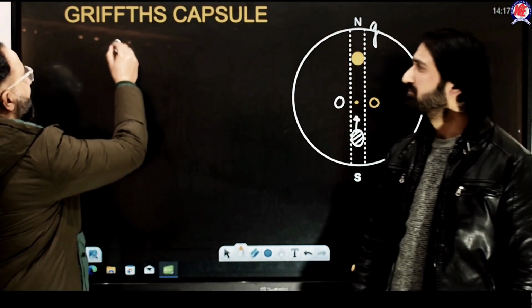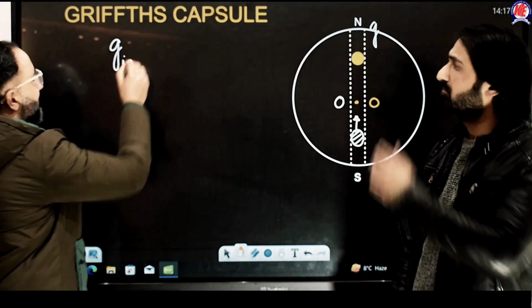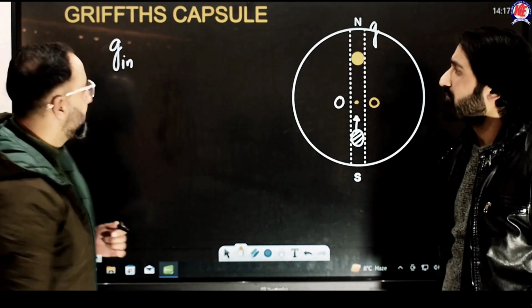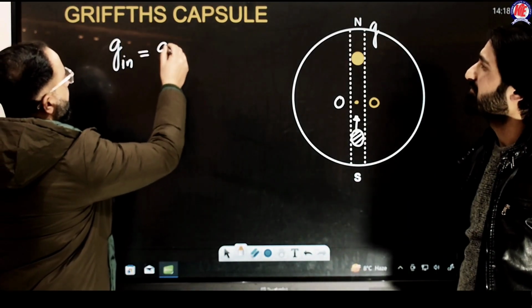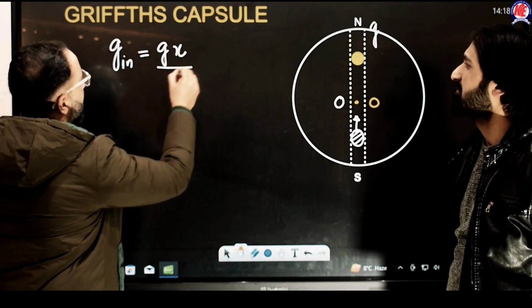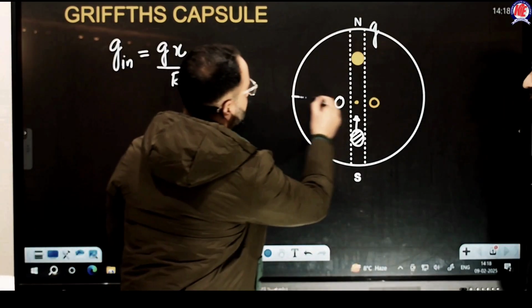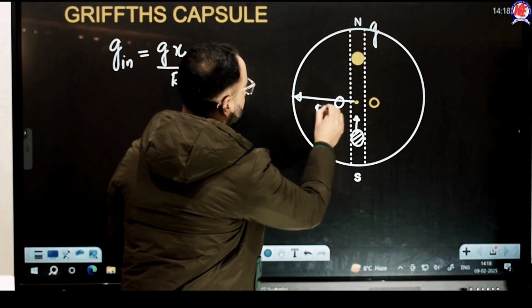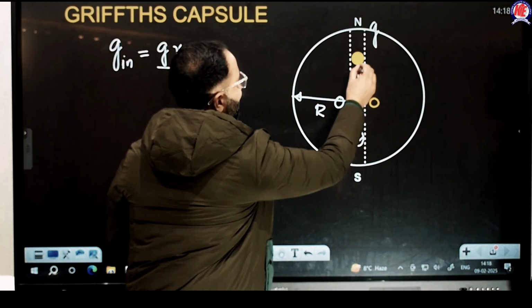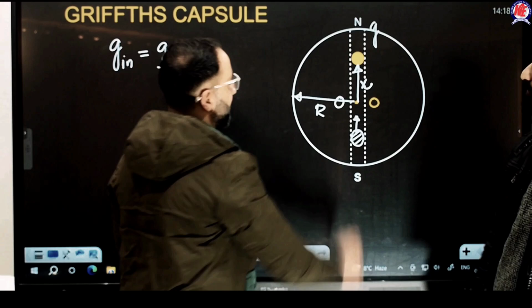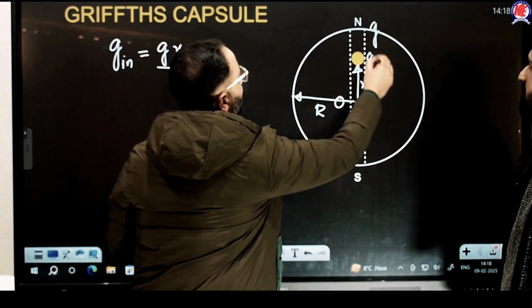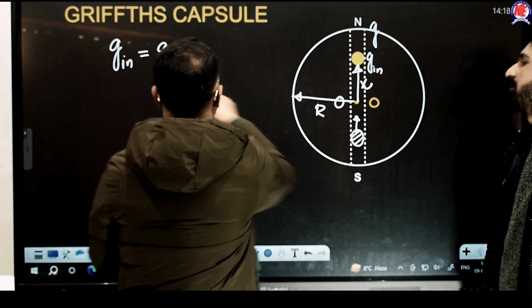So what I'm going to write is this. I'll write an equation like this: g inside. This is the acceleration due to gravity inside. That will be equal to g times x divided by R. All right. While R is the radius of Earth, which is equal to R, and x is any distance from the center. All right. So acceleration due to gravity at this very point, which is g inside, will be this.